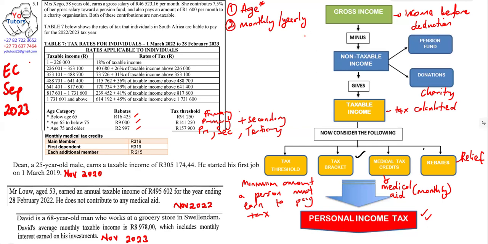Now, what do you need to use? You only need to use the yearly income. So what do you need? Why are we saying that? We are saying that because you need to check on the statement.